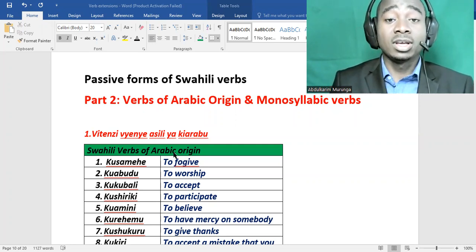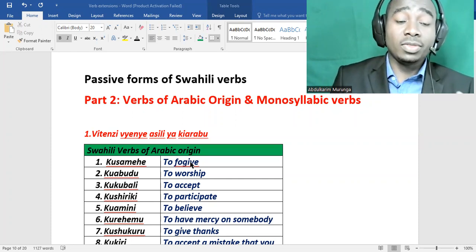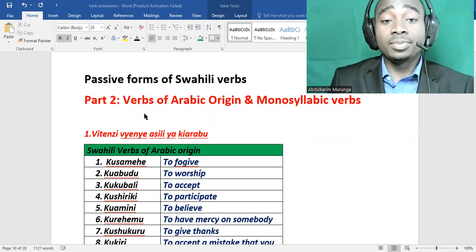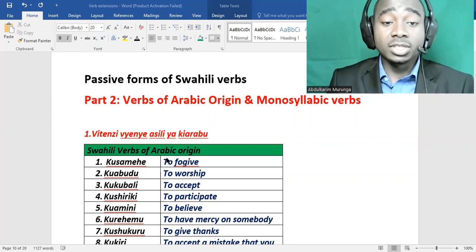And here I have a list of verbs that are from Arabic language. So in this lesson, we'll talk about verbs from Arabic origin and monosyllabic verbs. We'll start with verbs of Arabic origin, how to form passive forms of those verbs.